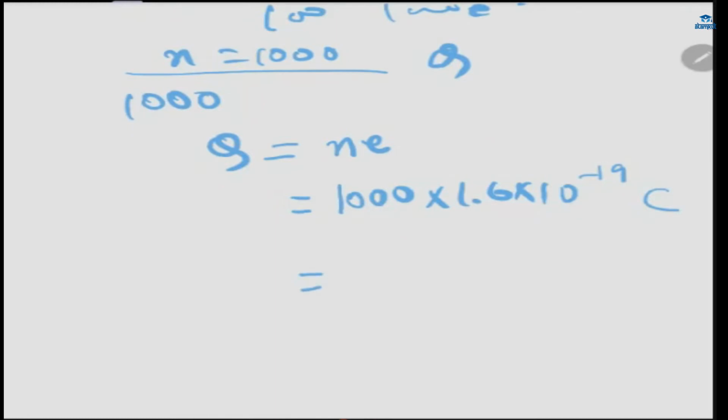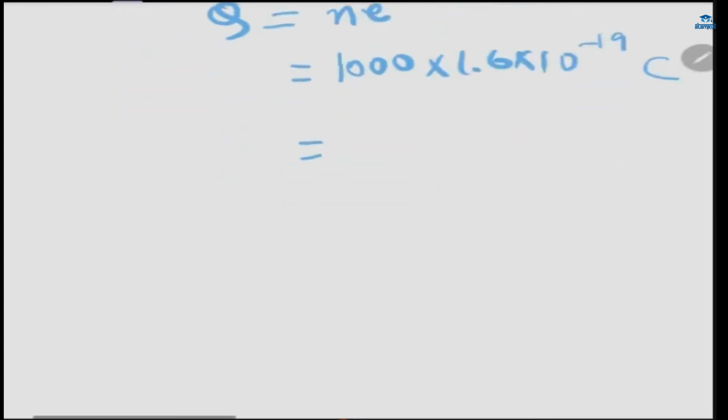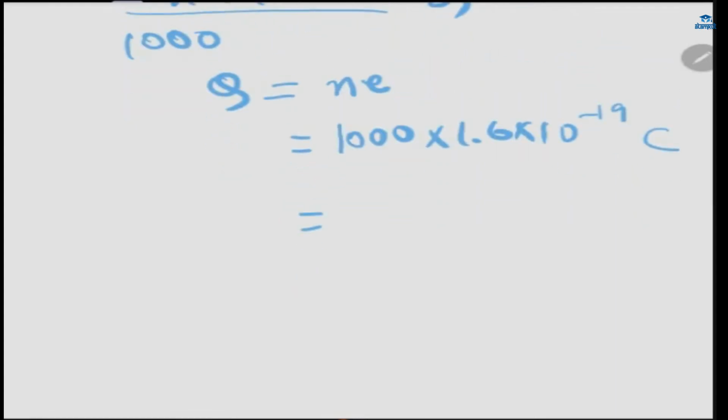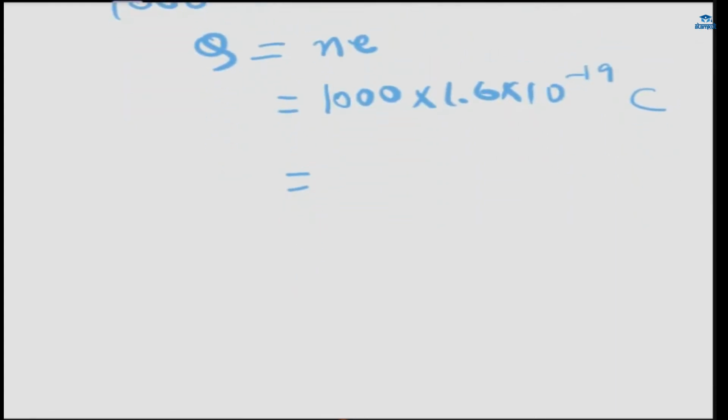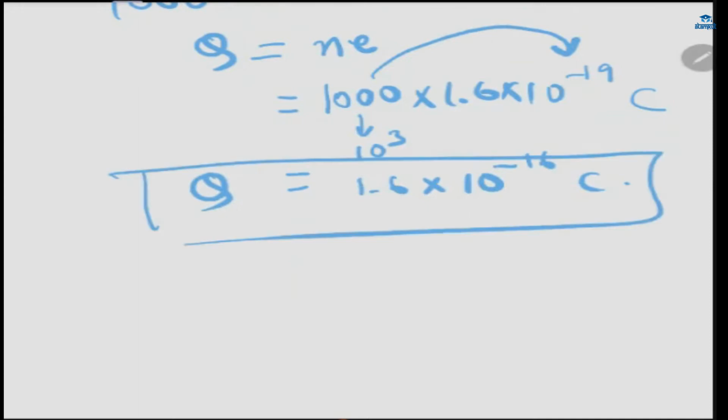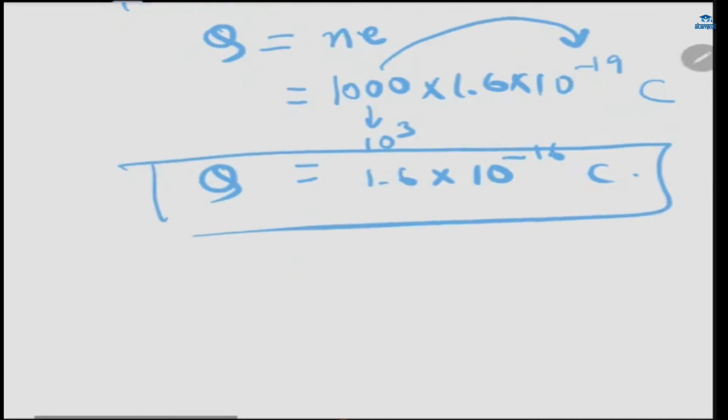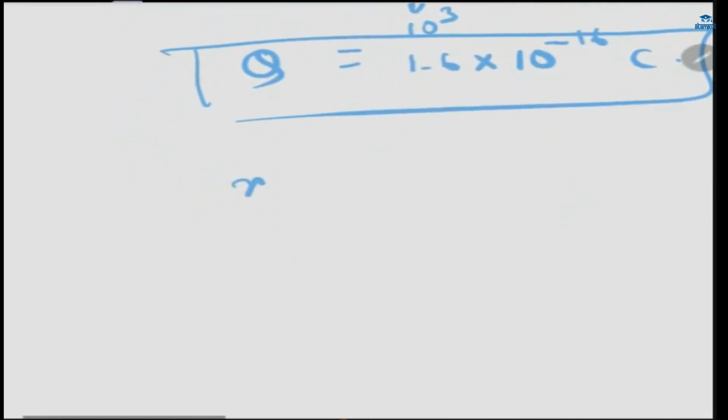n will have no unit; we'll discuss why after this. So how much will it be? We can write it as 10 power 3. We can add the powers. It will become 10 power minus 16 coulomb. So Q is equal to 1.6 into 10 power minus 16 coulomb.